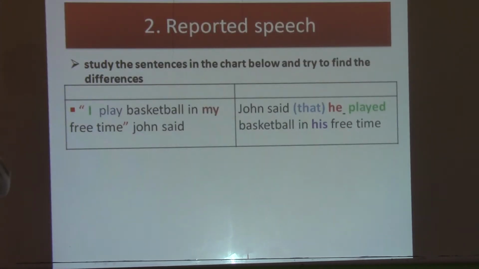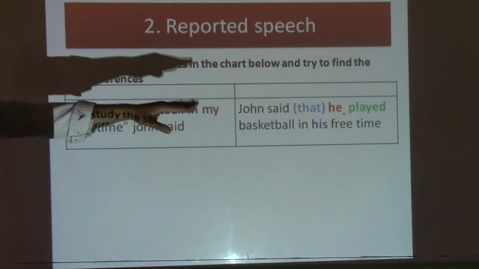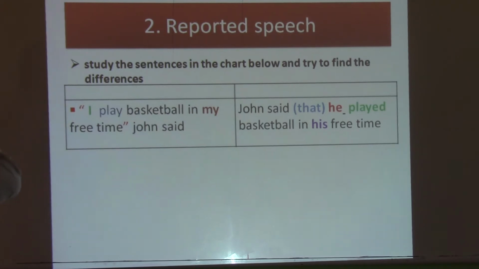Okay? So before we start with the exercises, let's do a small review here. Study the sentences in the chart below and try to find the differences. So we have got two sentences. The first one, I play basketball in my free time. John said that he played basketball in his free time.